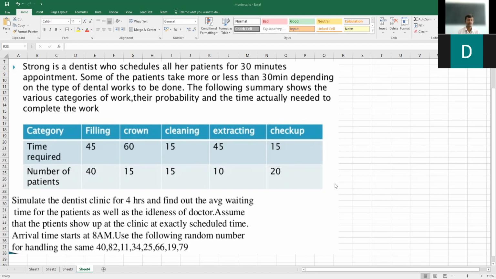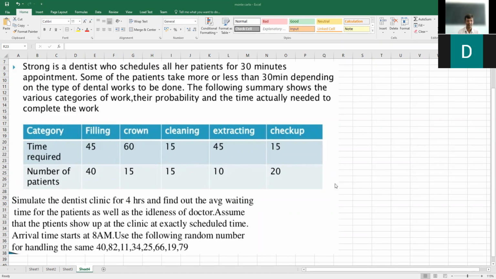So, let us understand the case one more time. Strong is a dentist who schedules all her patients for 30 minutes appointment. Some of the patients take more or less than 30 minutes, depending on the type of dental works to be done. The following summary shows that various categories of works, their probability, and the time actually needed to complete the work.